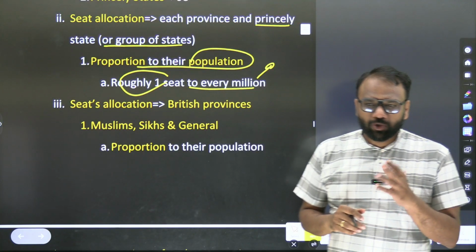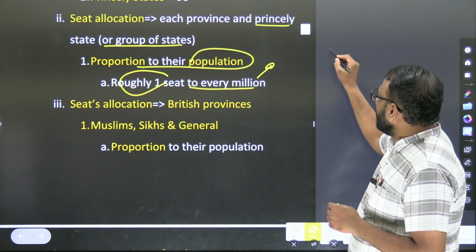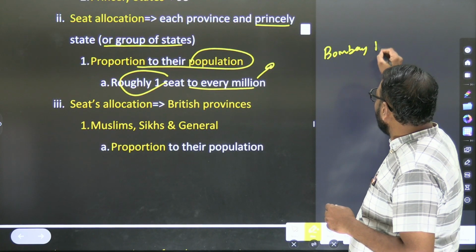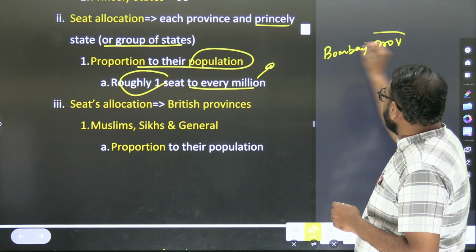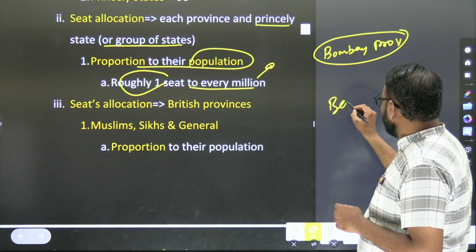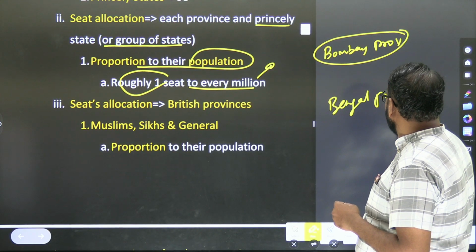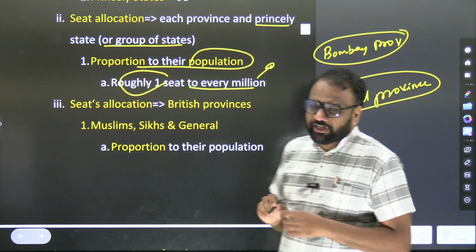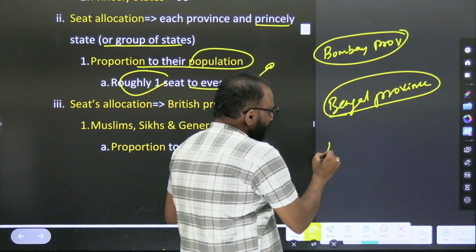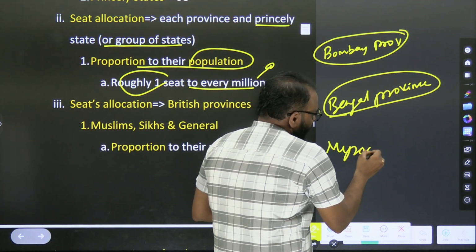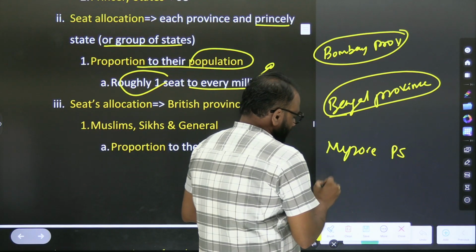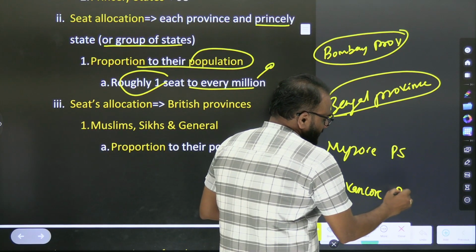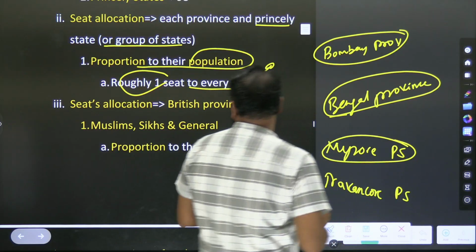Let's consider two or three provinces: Bombay province and Bengal province. And we shall take princely states, for example Mysore princely state and Travancore princely state.